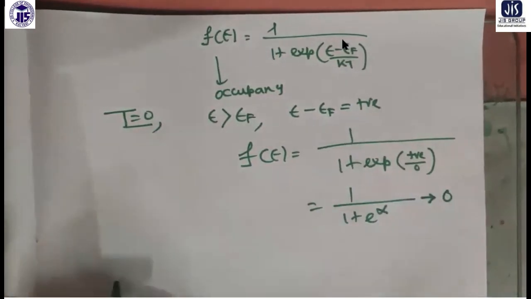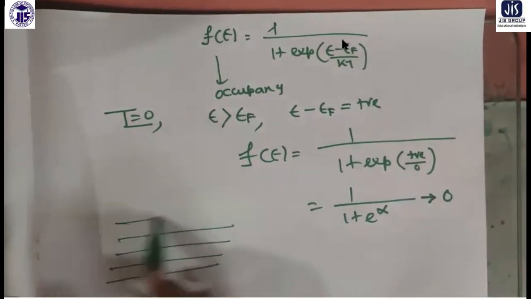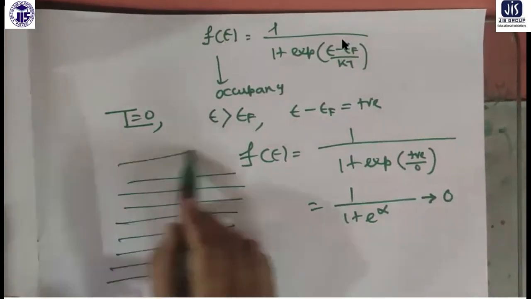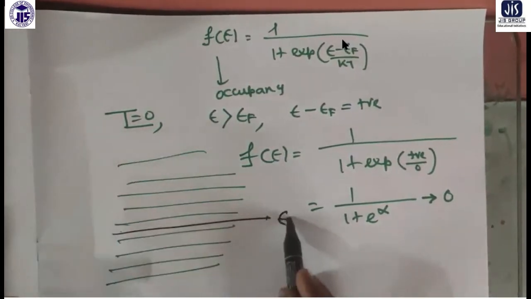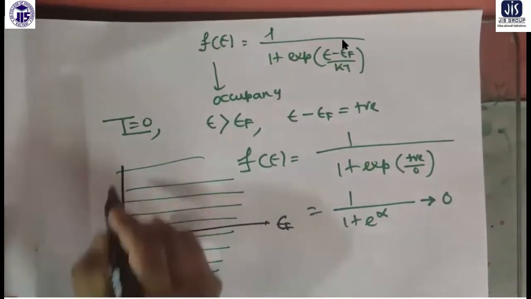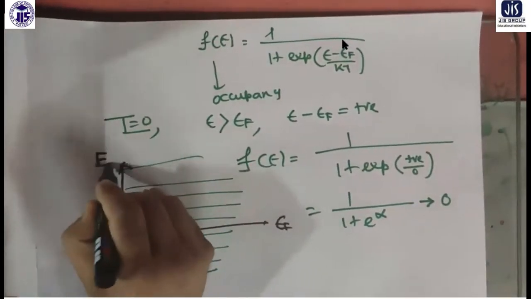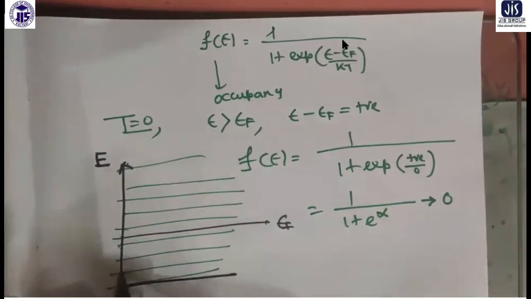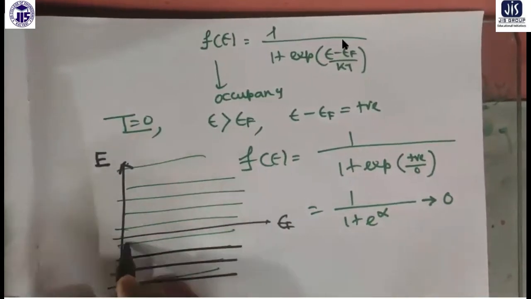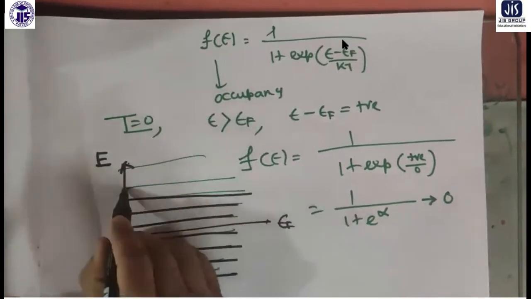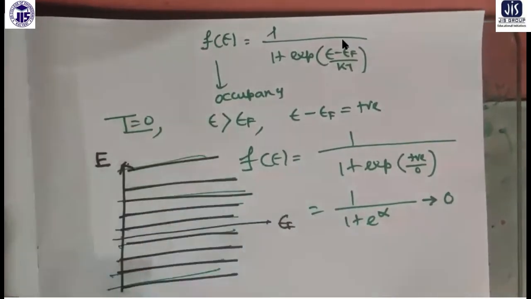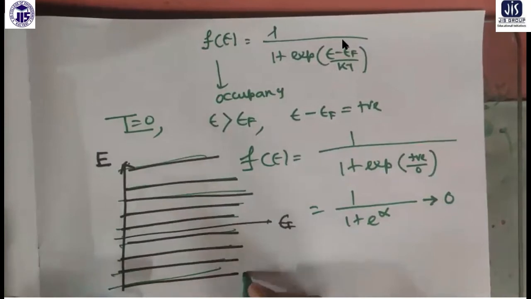So that means if these are your energy levels, and if this is your Fermi energy level, I have plotted energy in this direction. You see electrons are occupying these energy levels.